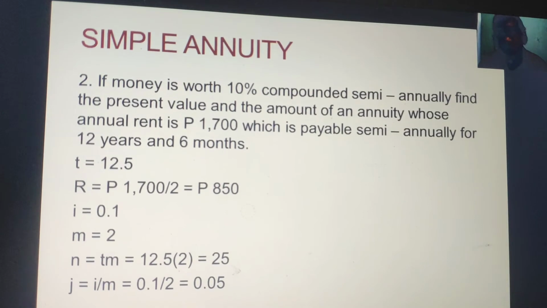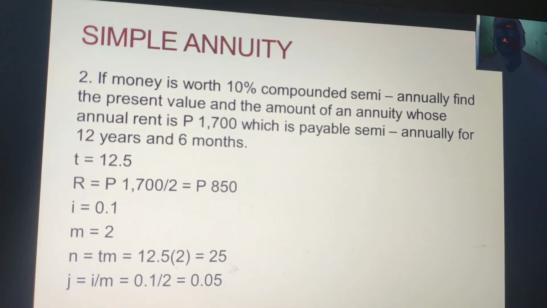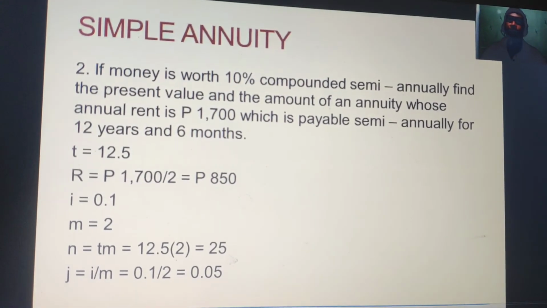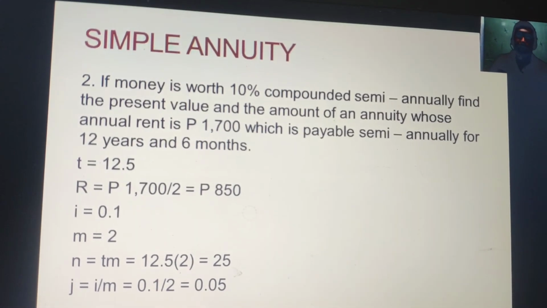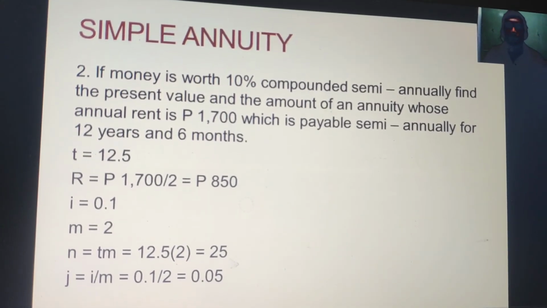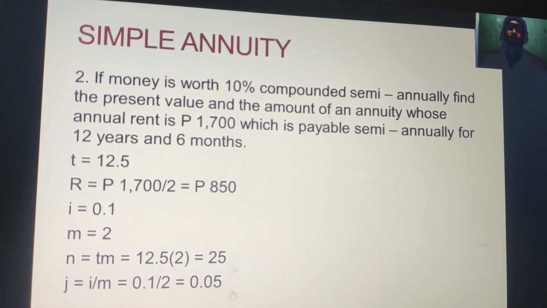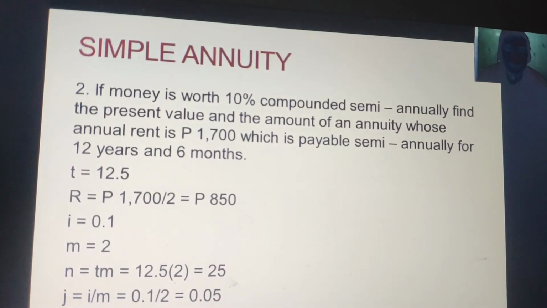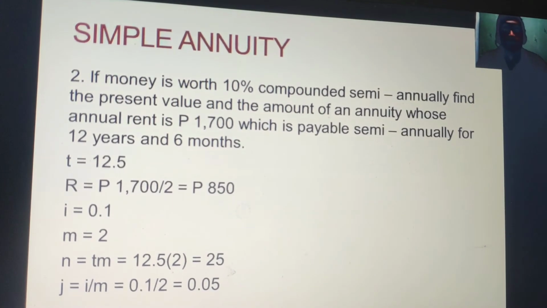Sir, why do we divide it by 2? Since the payment is payable semi-annually. Do you follow? So the 1,700 pesos is the totality for a year. But since it is semi-annually, the payment is 850 pesos. Any questions? If there's none, next we have the interest of 0.1 since it is 10%.